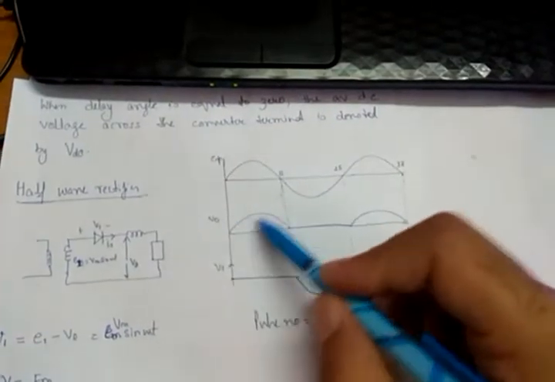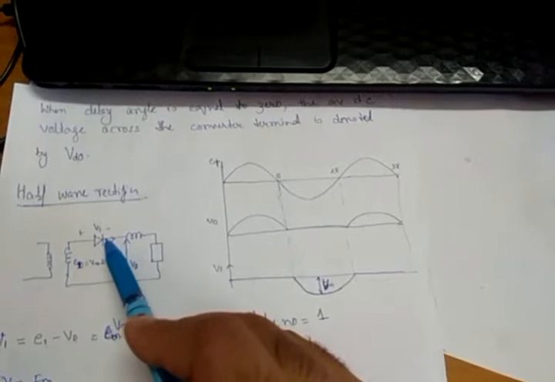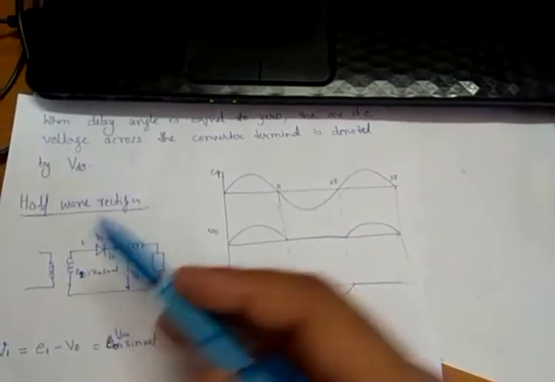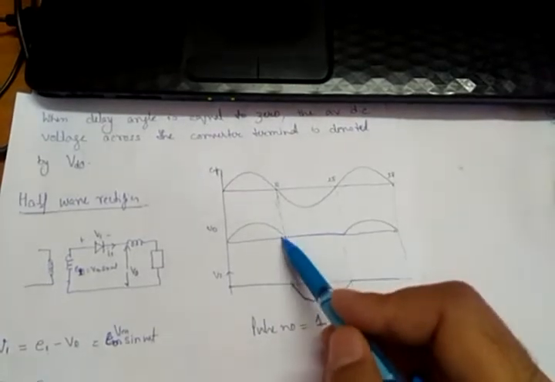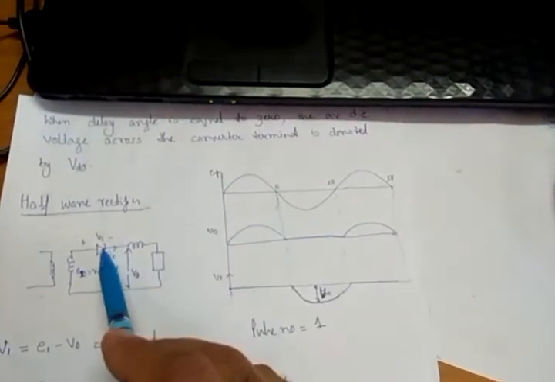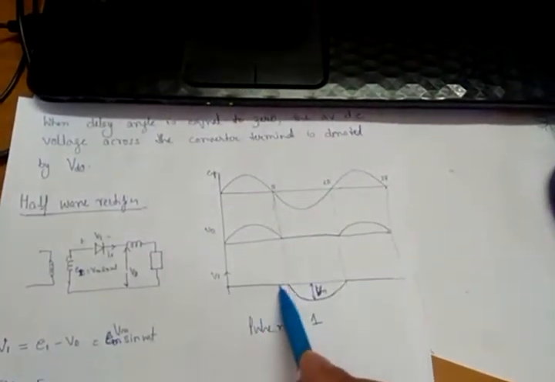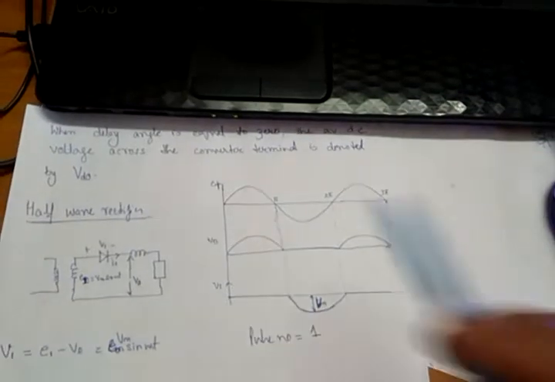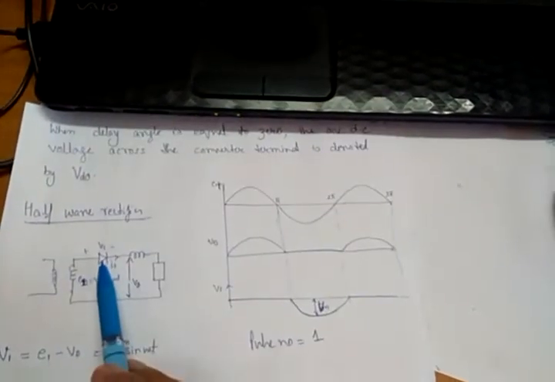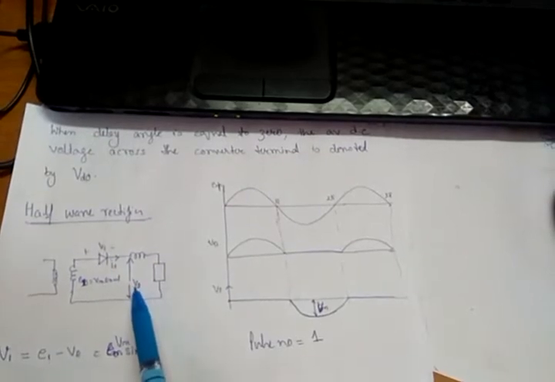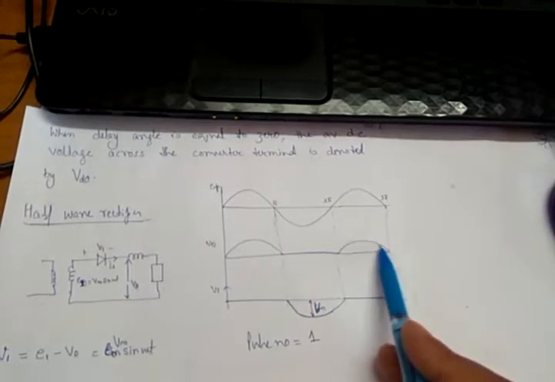During the positive cycle, the diode will conduct. What will be VD then? The diode is a short circuit, so VD will be equal to E1. So this VD follows E1 up to the point pi. Up to this point pi, the diode is a short circuit, so the voltage drop across the diode, that is V1, will be 0. Now from pi to 2 pi, the diode is open circuit, so the voltage here will be 0. Pi to 2 pi the voltage is 0, then again it will conduct.